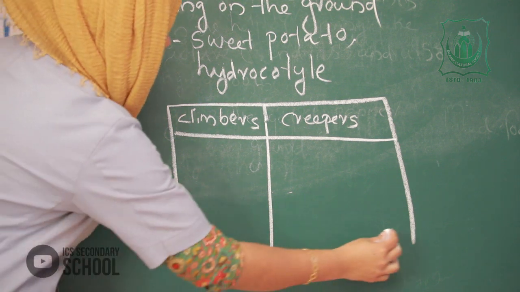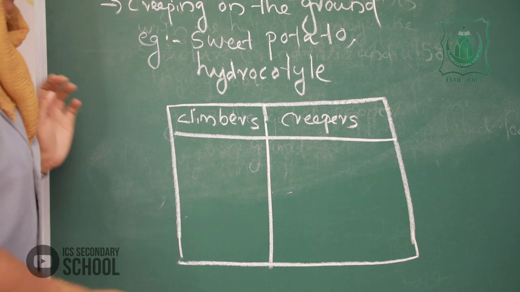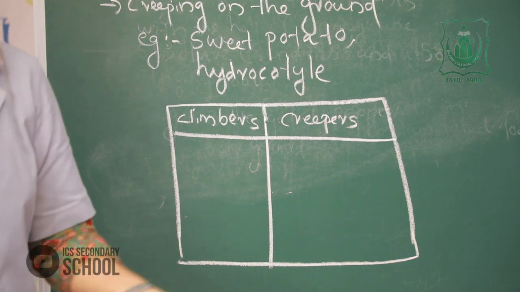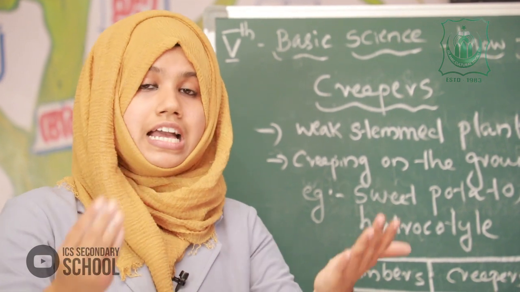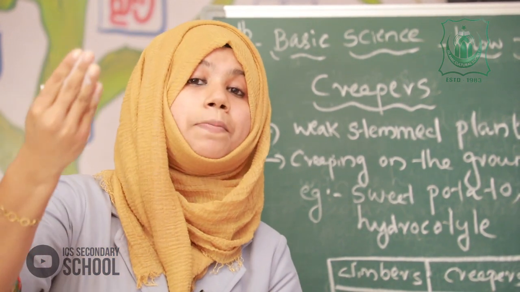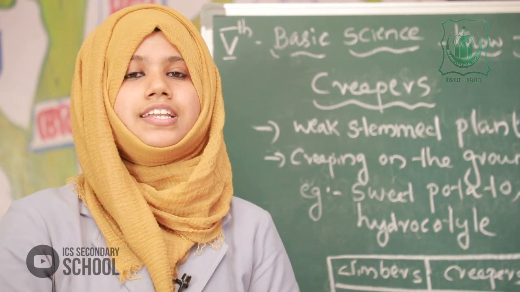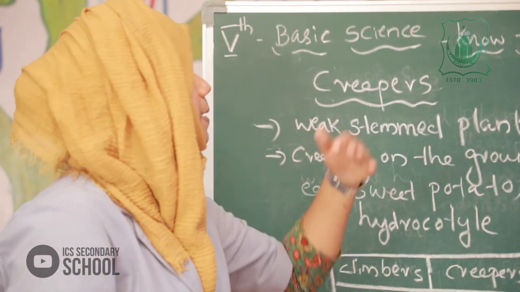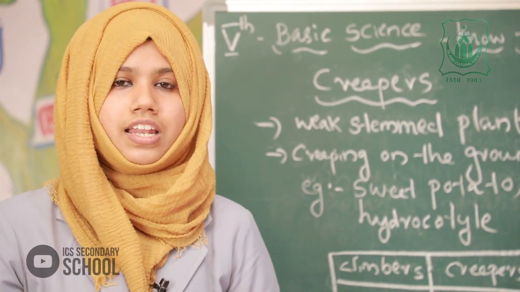And write the examples from your surroundings. It is clear that climbers and creepers are two types of plants. Climbers climb on other plants for support with the help of tendrils and clinging root. But in the case of creepers, there are no tendrils and clinging root. They creep on the ground. Is that clear?